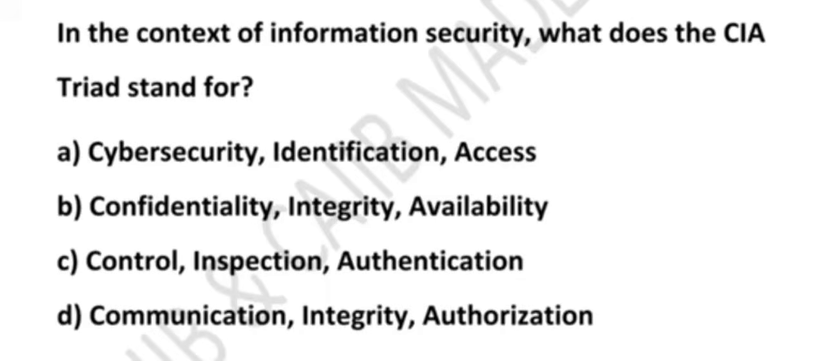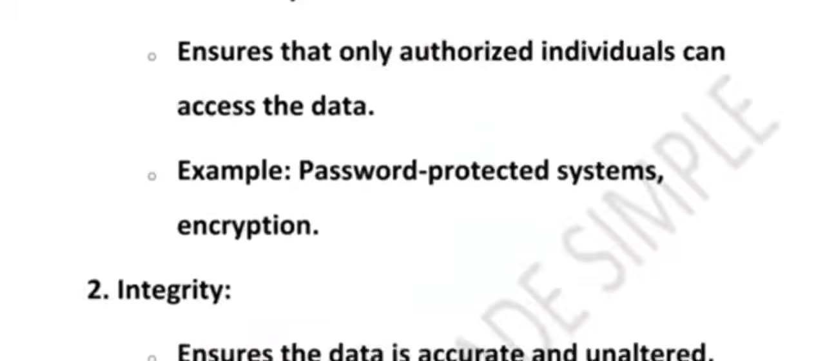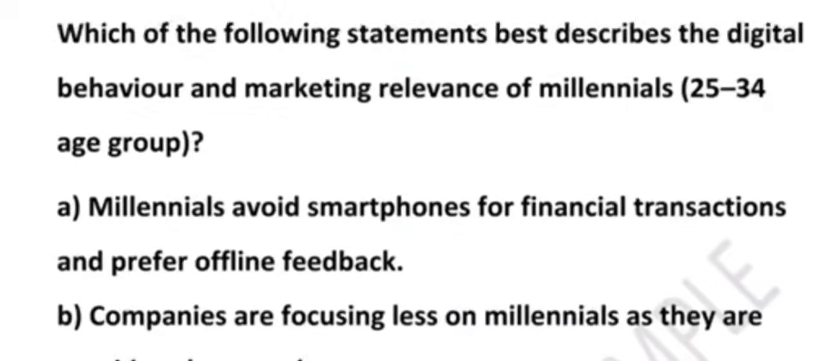What about availability? It means the system or data should be available when needed. For example, you want to access your email, but the server is down. That is a failure in availability. So the solution is a backup system, regular maintenance and good uptime. So that is confidentiality, integrity and availability. I hope it is clear now. Now, have a look at the next one.